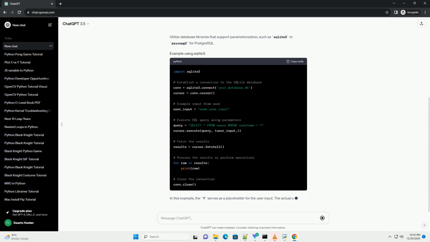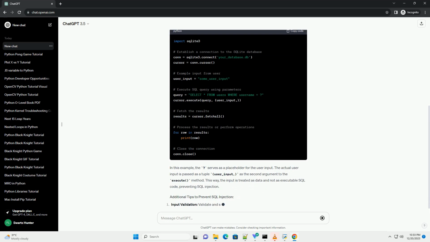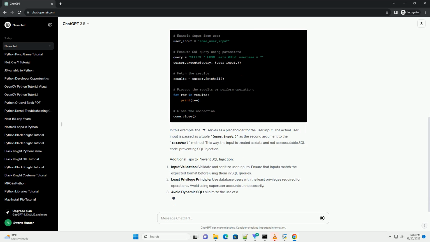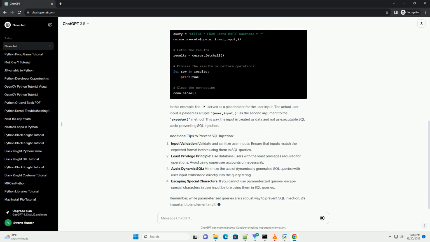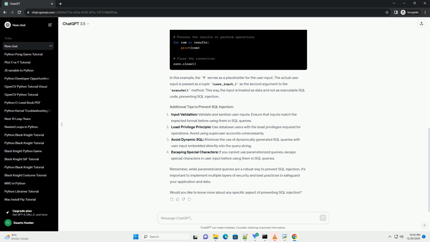SQL injection is a type of attack where malicious SQL statements are inserted into an entry field for execution. This can lead to unauthorized access, manipulation, or even deletion of data in a database. Parameterized queries help separate SQL code from the data being passed into the query, preventing the execution of malicious code.